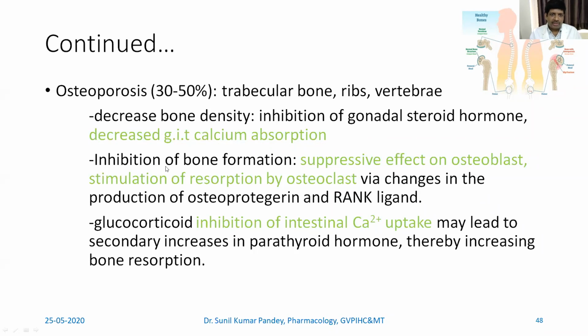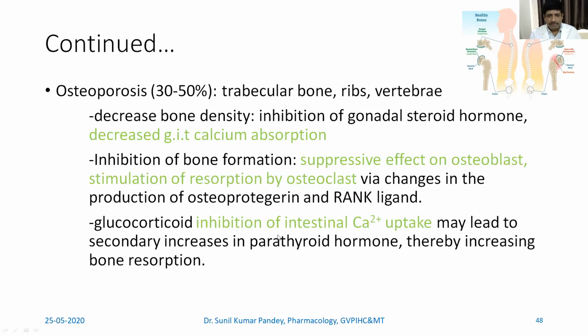Also, it will affect bone formation. There is a suppressive effect on osteoblast. Osteoblast is suppressed, but there is stimulation of osteoclast. This also we have seen in parathyroid hormone. So when osteoclastic activity is increased and the osteoblastic activity is decreased, then it may lead to osteoporosis.